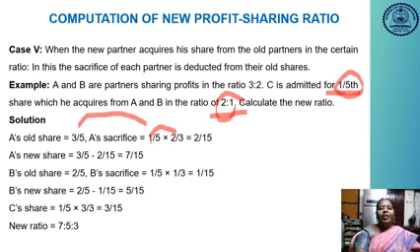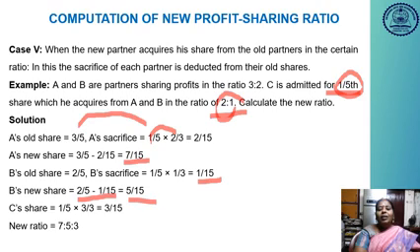So it is 2/15. A's new share is old share minus sacrificing share. The old share is 3/5 and the sacrificing share is 2/15, so it is 7/15. B's old share is equal to 2/5. B's sacrifice is equal to 1/5 into 1/3, so it is equal to 1/15. B's new share is old share minus sacrificing share, 2/5 minus 1/15, which will be 5/15.